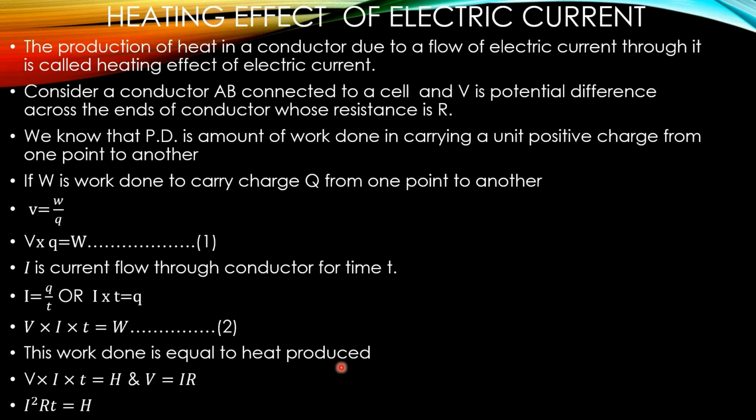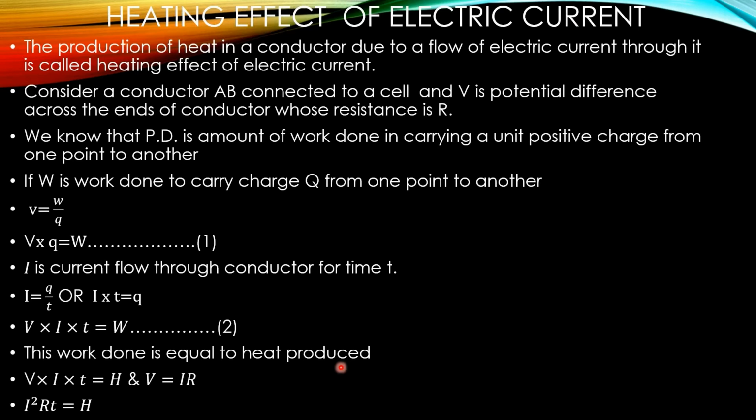We consider a conductor AB. V is the potential difference across the ends of the conductor, whose resistance is R. In that case, W is the work done to carry charge Q from one end point to another. V equals W upon Q. On cross multiplying, V into Q equals W. I is the amount of current.